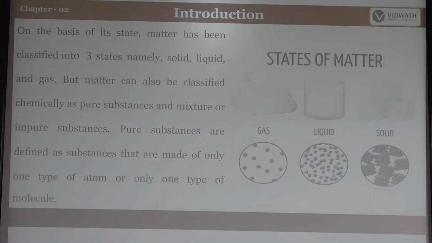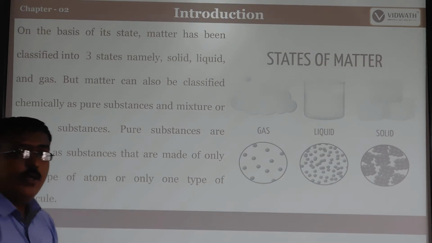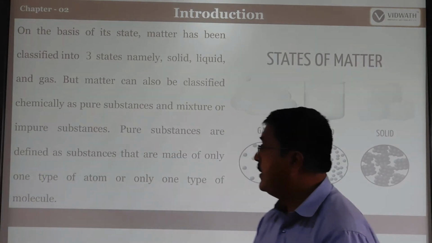So you know that there are three states of matter: solid, liquid and gases. So these are the three states of matter, but matter can also be classified chemically. We know that there are pure substances and mixtures, or impure substances. Chemically, we can classify matter into only two types: pure substances or mixtures, which can also be called impure substances.